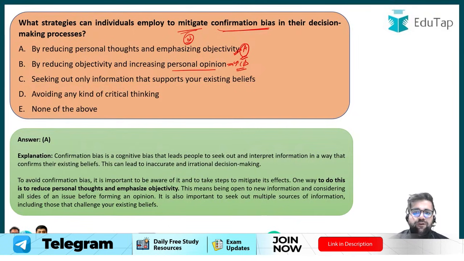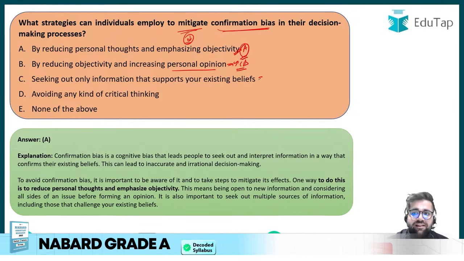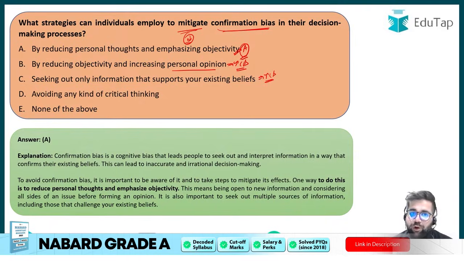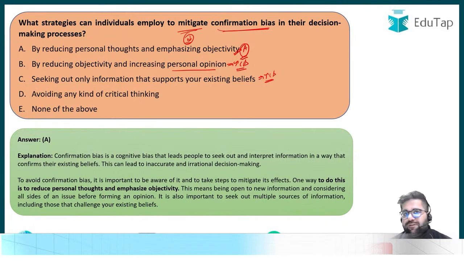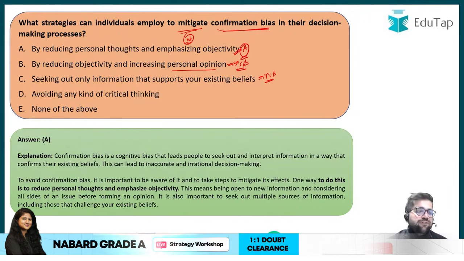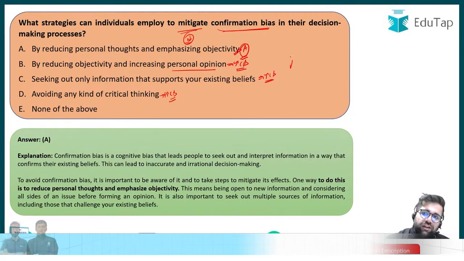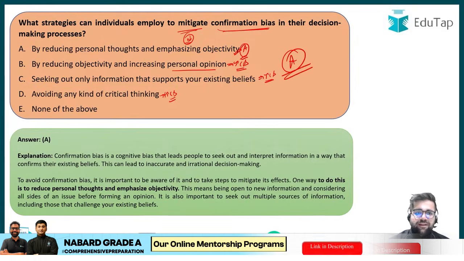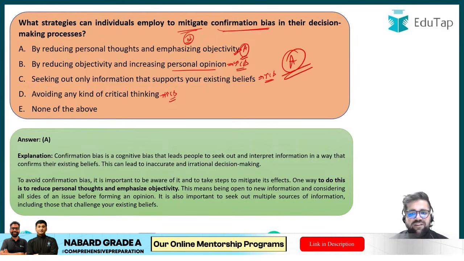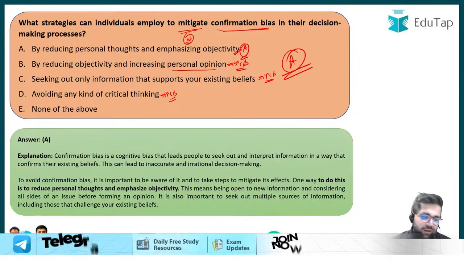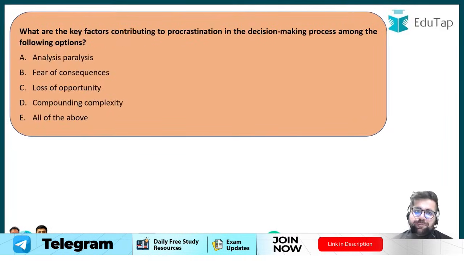Seeking out only information that supports your existing beliefs will also increase your confirmation bias and not reduce it. Avoiding any kind of critical thinking, if you are not involved in critical thinking and not doing any analysis, then also your confirmation bias will increase. So therefore the correct answer was option number A, by reducing personal thoughts and emphasizing objectivity. Now let's move to question number 3.